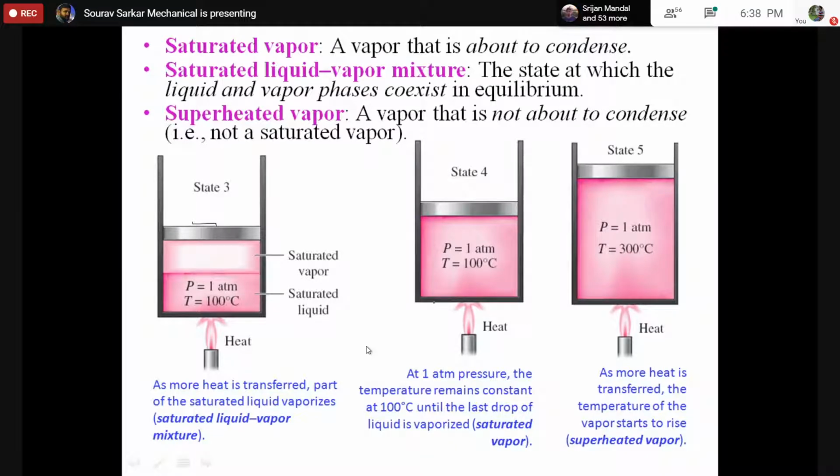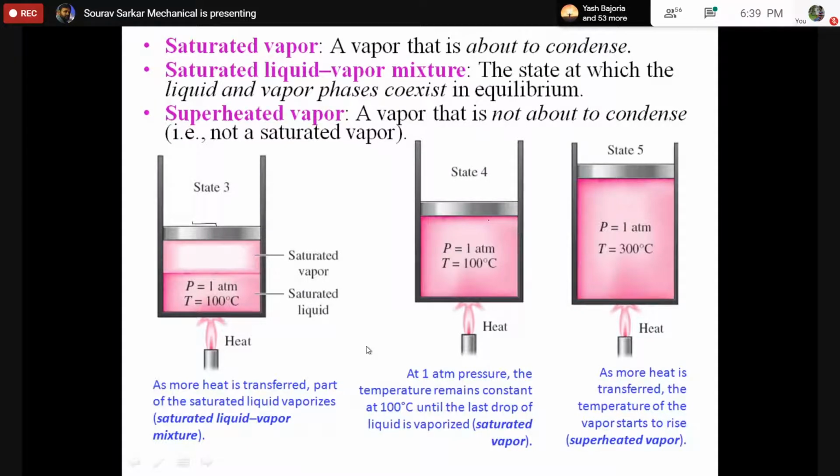What is saturated vapor? If we remove 1 unit of heat from this vapor, some liquid will condense. If you take some heat out of the system, as you are taking out heat, some part of the vapor will gradually condense and convert into liquid. In the previous case, it was about to vaporize, and this case is basically about to condense. So it is already completely converted into vapor. Okay. Now you reach state 4.